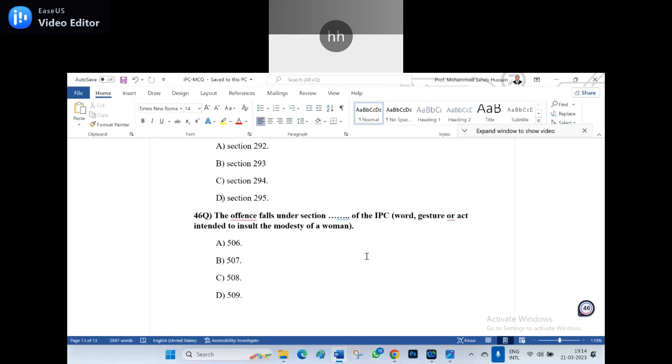509, sir. 509 is the right answer. Words, gestures, or acts intended to insult the modesty of a woman. It's Section 509, it comes over there.